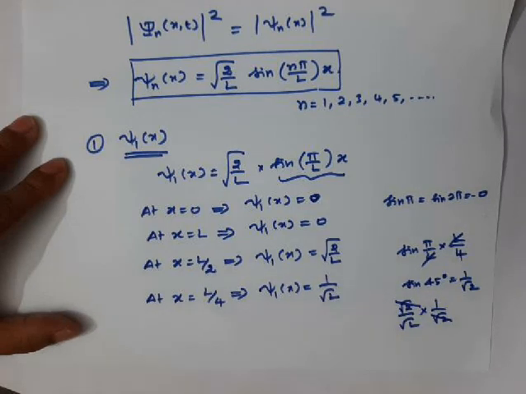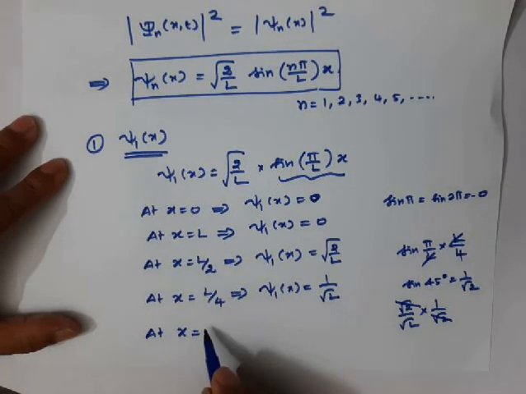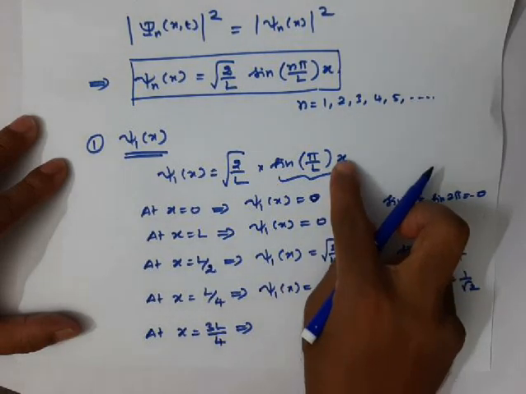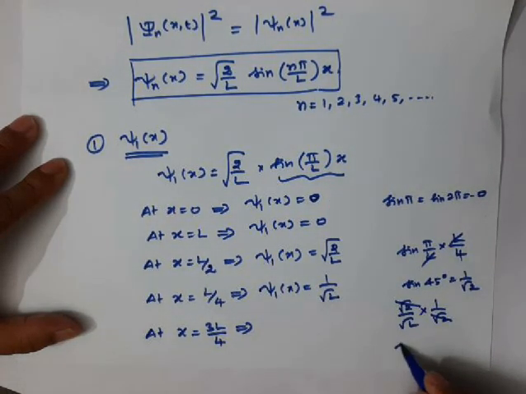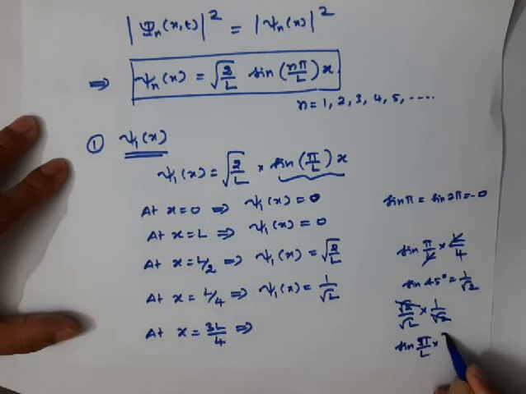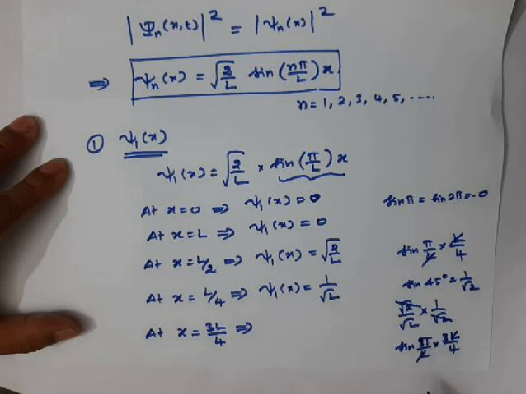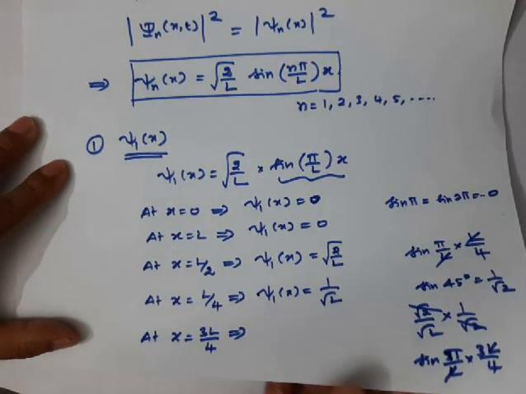Similarly, if you calculate the wave function at x equal to 3L by 4, what will I get? Sine pi by L into 3L by 4, the L cancels, and you will get 3 times 45, that is 135 degrees. Let me do it on the next page.